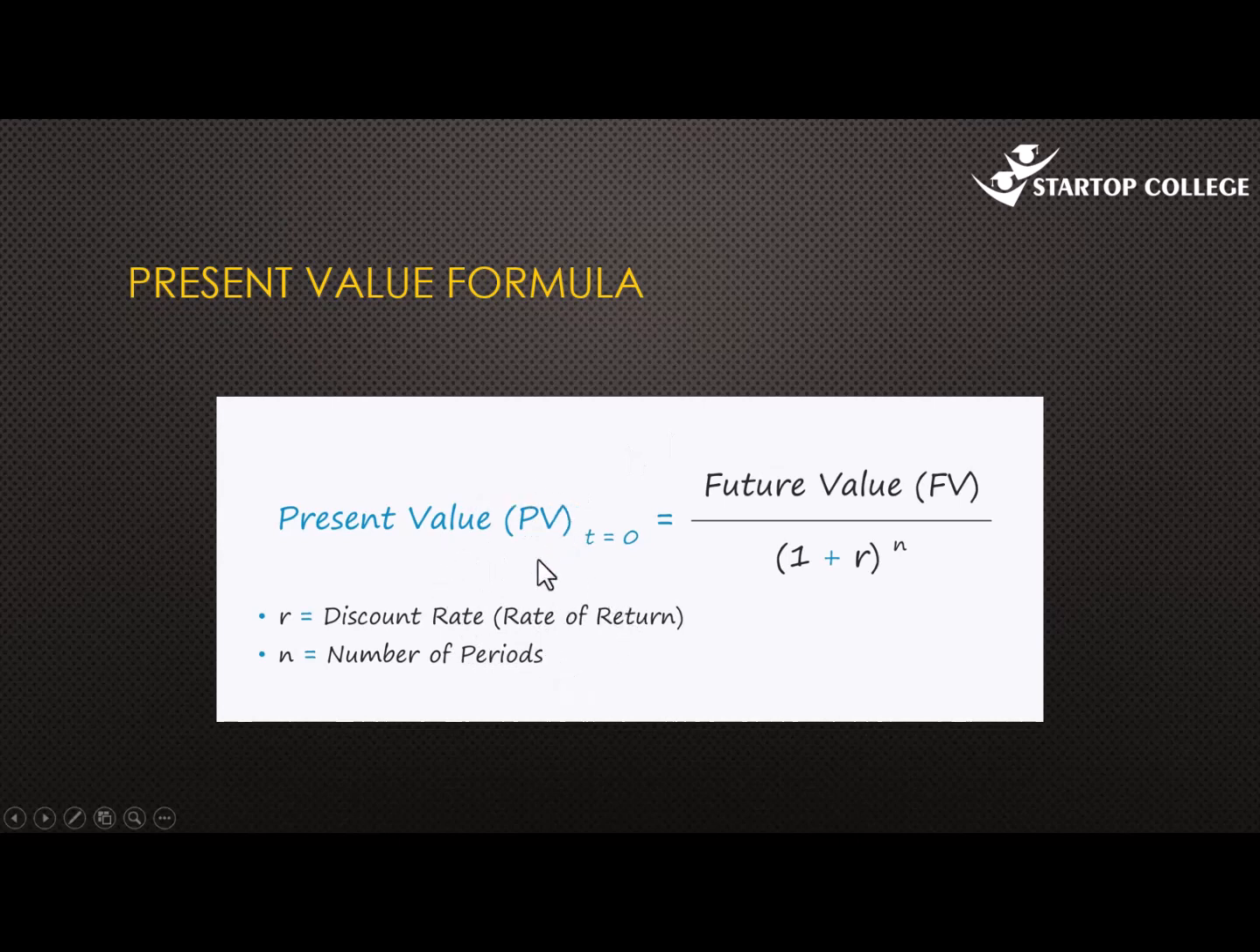So we say there is an inverse relationship between the number of periods and the present value. The more the number of periods, the less the present value. Secondly, the higher the discount rate, the lower the present value, right? So this is how they interact in this formula.